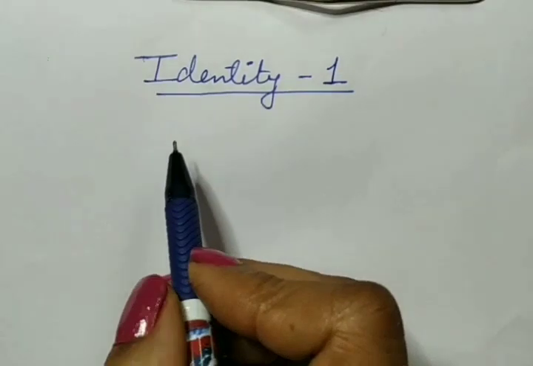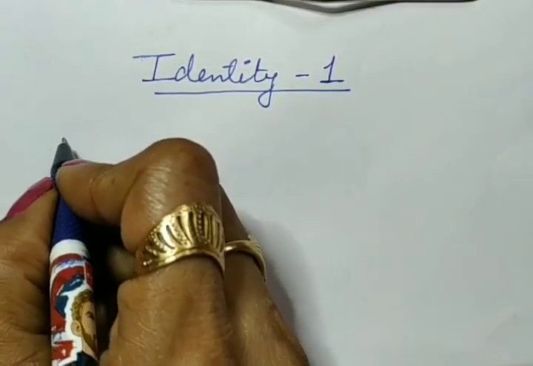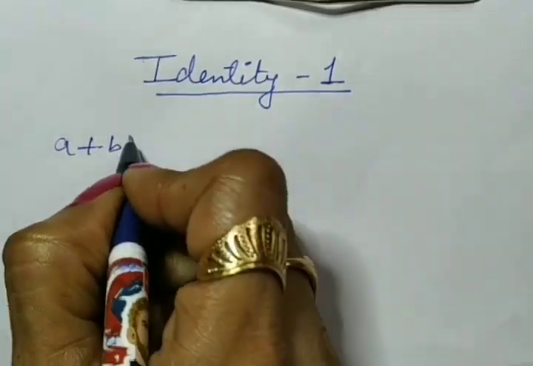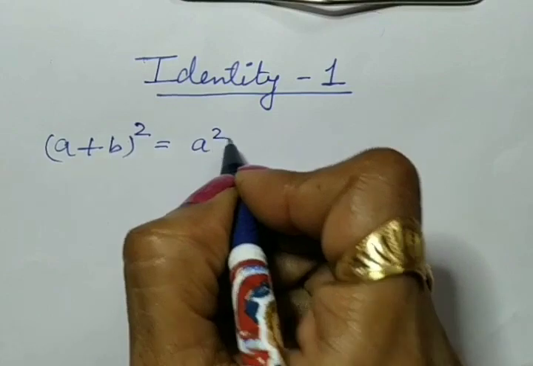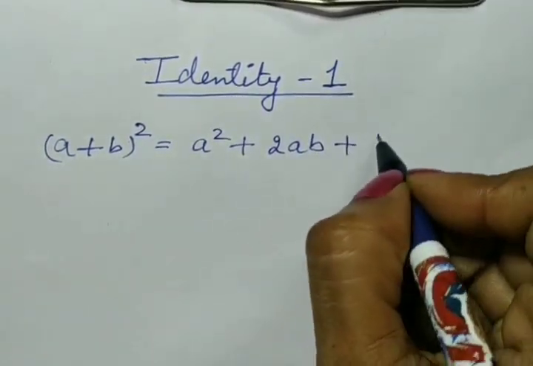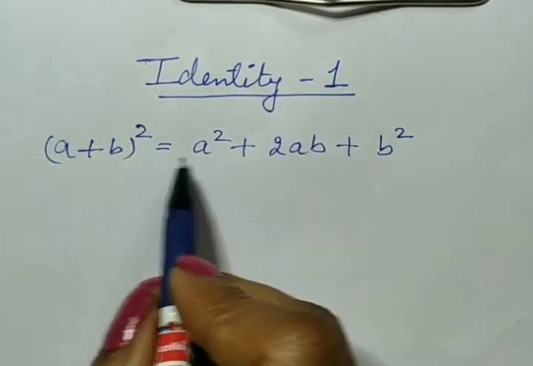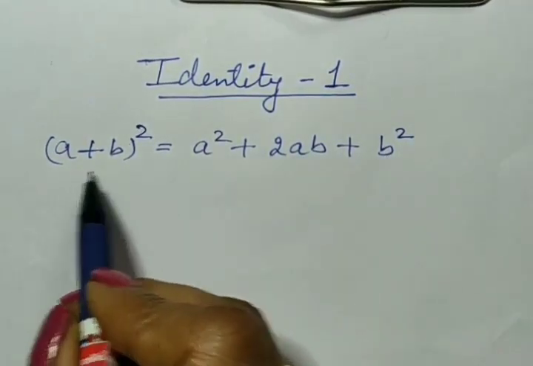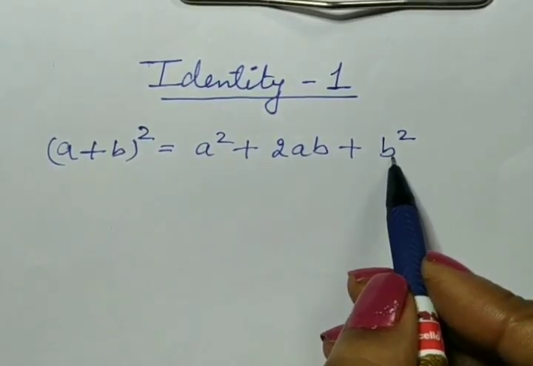Let's learn about the first identity. According to identity first, a plus b whole square will always be equal to a square plus 2ab plus b square. Now you may ask, ma'am, how we come to know that a plus b whole square is equal to a square plus 2ab plus b square?